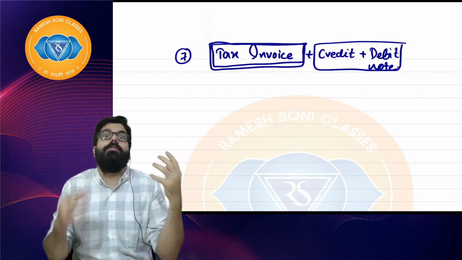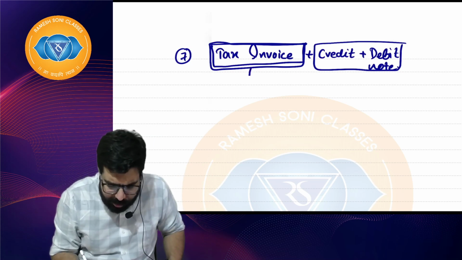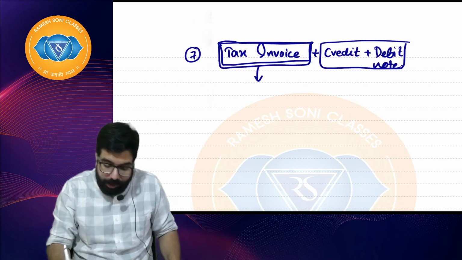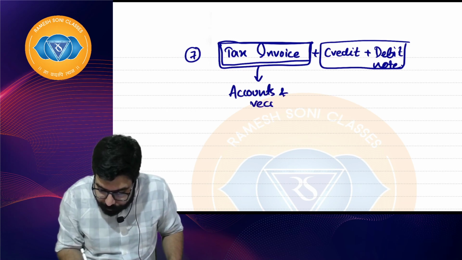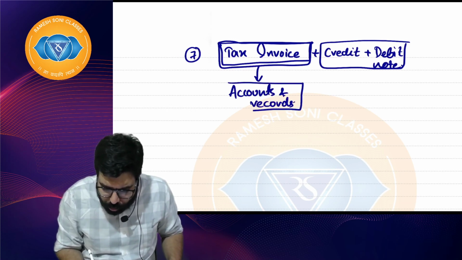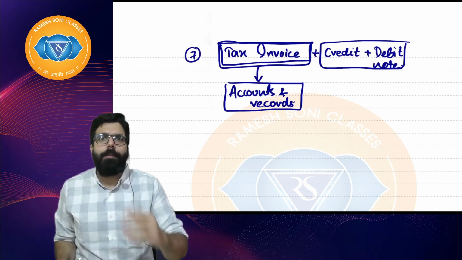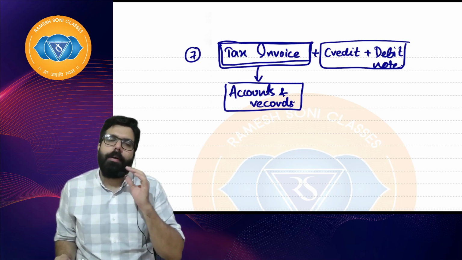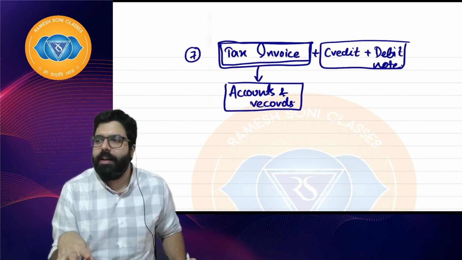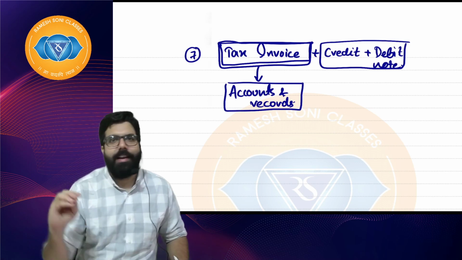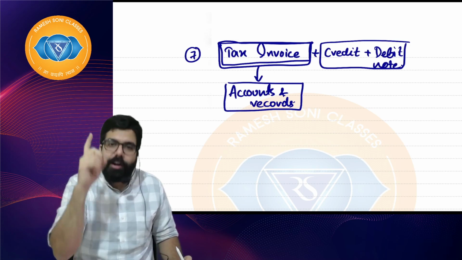Now, once I issue a tax invoice, what is the next step? Government says, Ramesh, after you issue a tax invoice, you will have to collect the money anyway, and you maintain your accounts and records. Who should maintain accounts and records? My partner is telling Ramesh, I will not believe what you are telling always. But not everyone in the country is truthful and will tell everything correctly. So government is telling, I want you to maintain all your books of accounts and records properly.